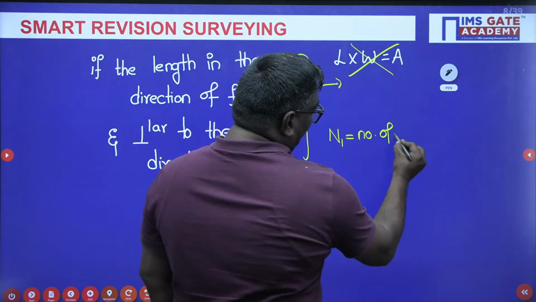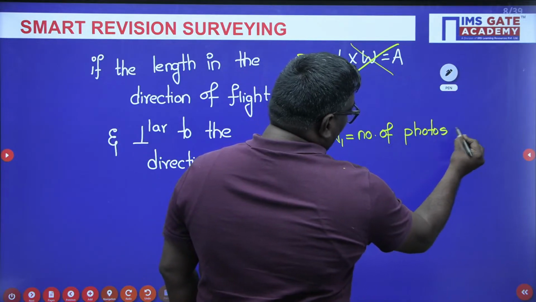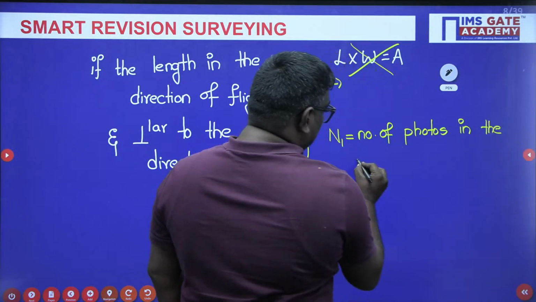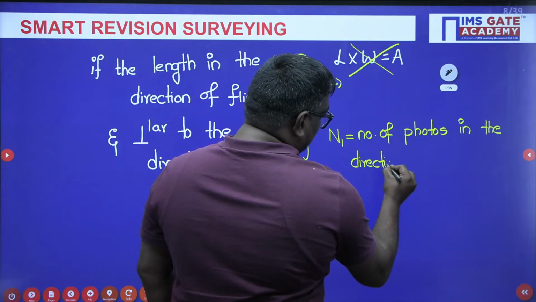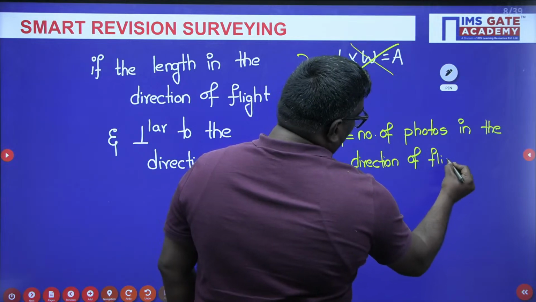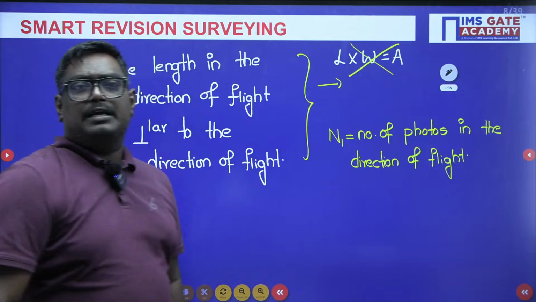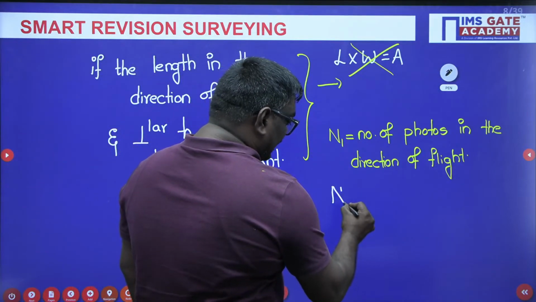N1 is the number of photos in the direction of flight. So, how do you calculate the number of photos in the direction of flight?